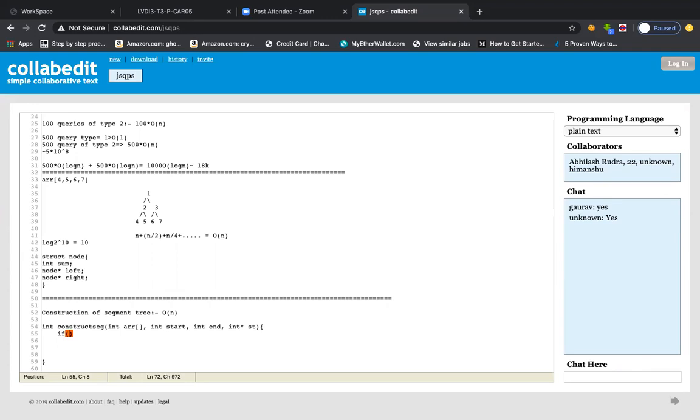So you see in my description, what I mentioned to you guys, is that we will take it from the top element and then we'll keep on going up to the leaf node. The moment we reach the leaf node, that is the time when we have to end the recursion, right? At that time, we will substitute the array element into the leaf node. So the base case is certainly going to be something related to the leaf node. So when will we be reaching the leaf node? That is the question now.